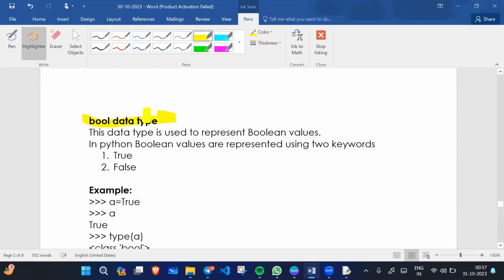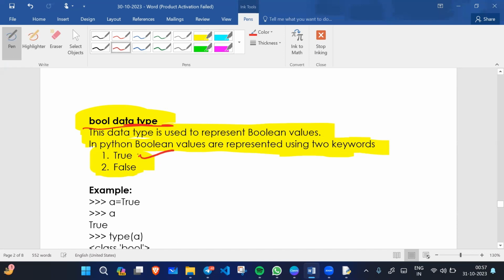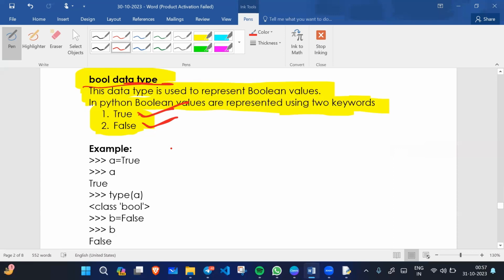For example, we have the bool data type. This data type is used to represent boolean values. In Python, boolean values are represented using two keywords, True or False. True is a boolean value and False is also a boolean value.